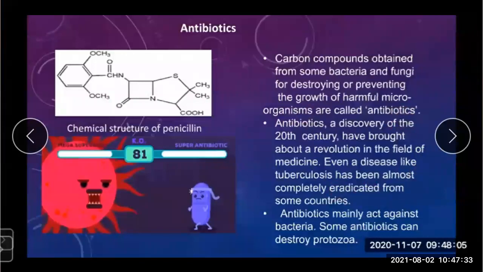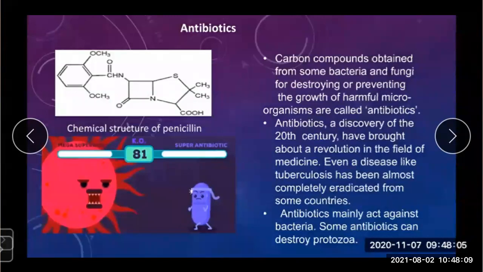These antibiotics are very useful. Even diseases like tuberculosis have been almost completely eradicated from some countries. We can think about why the discovery of antibiotics has brought about a revolution in the field of medicine. The reason is that the discovery of antibiotics led to solutions for many diseases for which prevention was not possible.